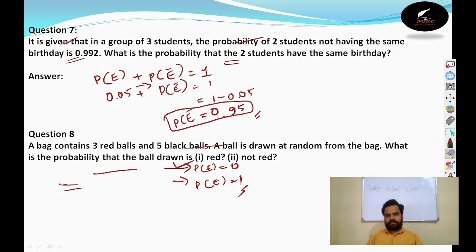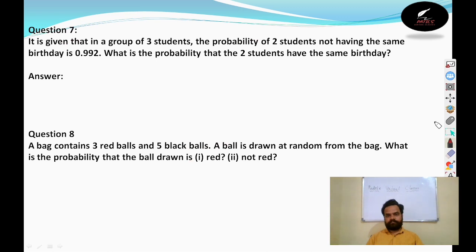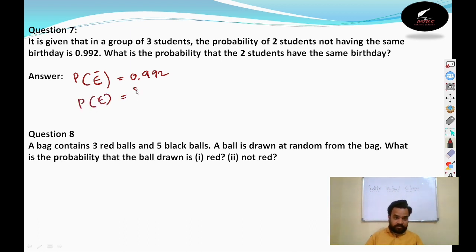Question number 7. It is given that in a group of 3 students, the probability of 2 students not having the same birthday is 0.992. What is the probability of 2 students having the same birthday? Okay, here it is the reverse of the given. In the given question, they gave the probability of not happening of the event as 0.992. They are asking you to find the probability of happening of the event.